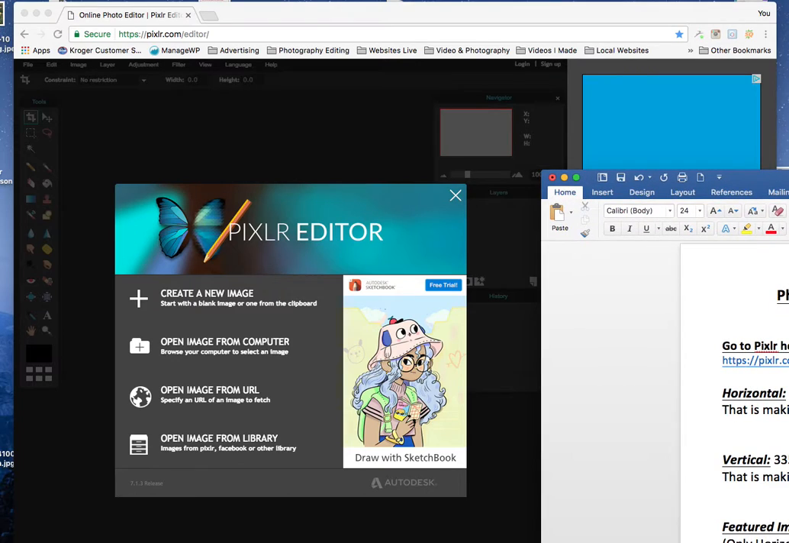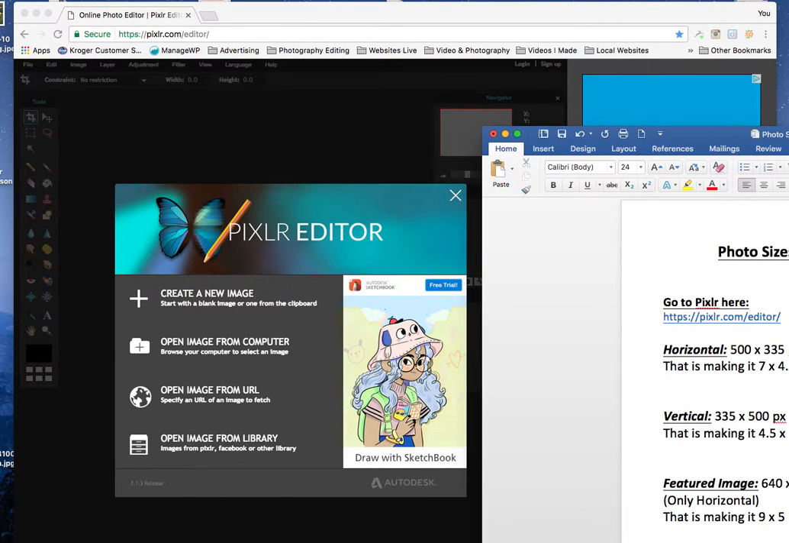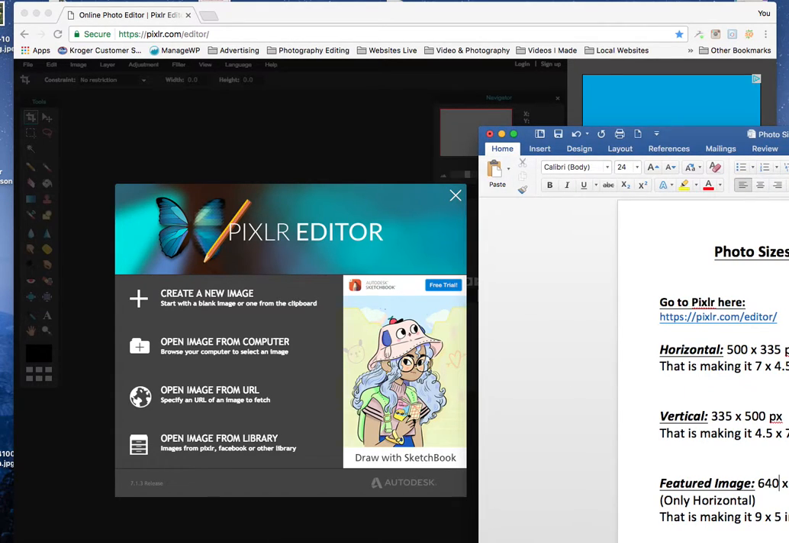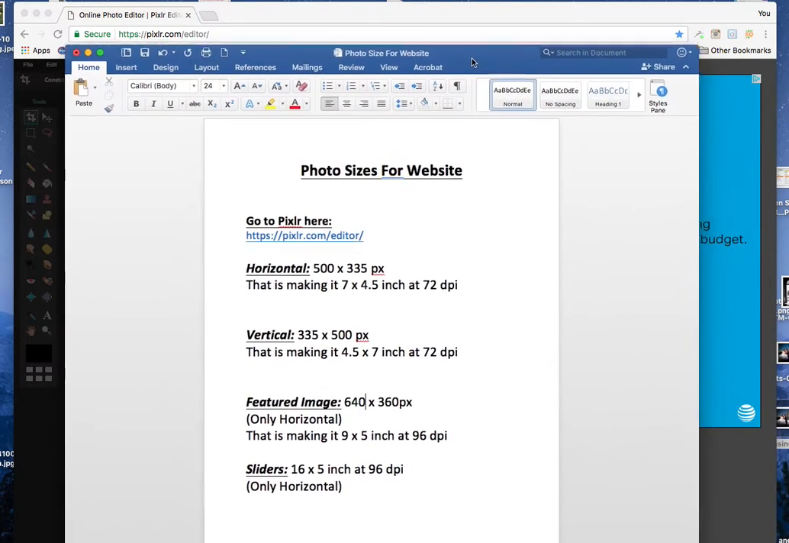This is the Pixlr Editor. It's free. You don't download it onto your computer. You don't do anything. You just save it in your address bar and then bring it up. You don't have to sign in. You don't have to give a password. You don't have to do anything. They actually have a pro version of this, I guess, but we're just going to use the free version.